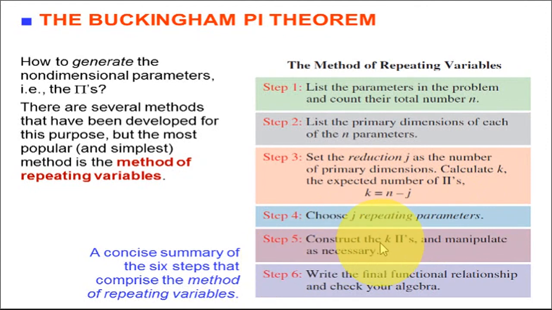Step 5, construct the k pi terms and manipulate them as necessary. Step 6, write the final functional relationship and check your algebra. The final functional relationship amongst these calculated pi terms, and you have to write the particular functional equation. Let us see the use of the Buckingham pi theorem, the most famous dimensional analysis method, with the help of a suitable example.